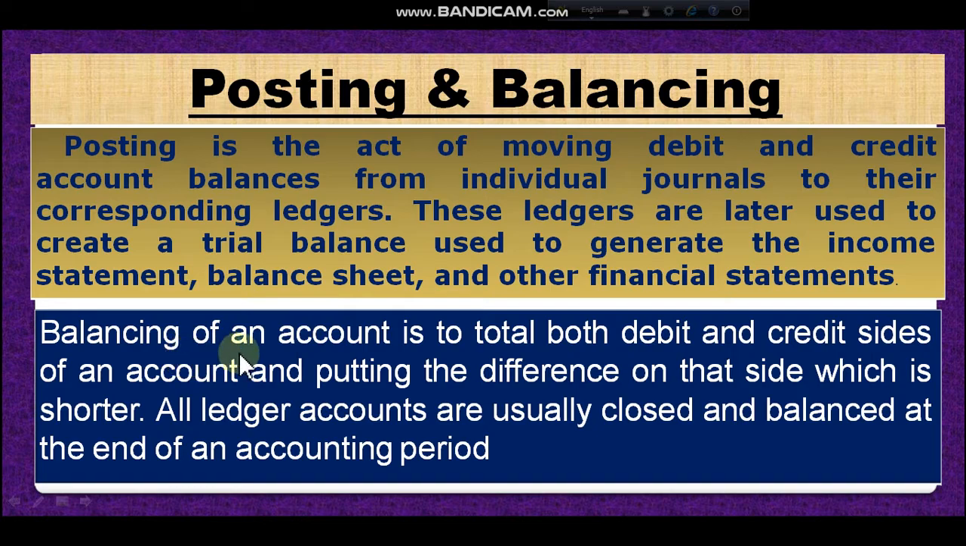Now balancing. Balancing of an account is to total both debit and credit side of an account and putting the difference on that side which is shorter. All ledger accounts are usually closed and balanced at the end of an accounting period. Dear student, balancing is difference of debit and credit. That means in ledger you know two side, one side is debit, another side is credit, and the difference of debit and credit is called balancing, and balancing is putting on the shorter side. That means if debit side is less than credit side, then we will write the balance in the debit side. I hope you understand.